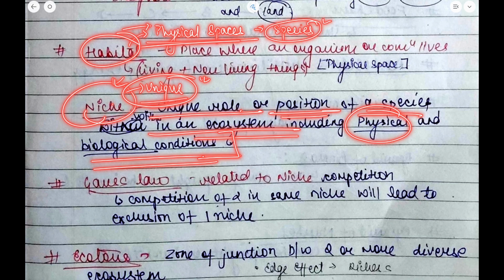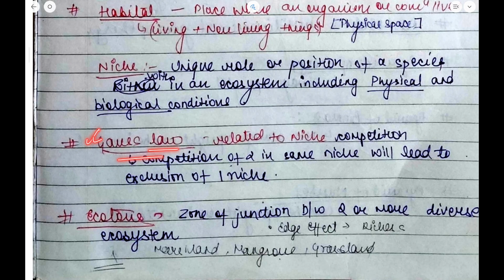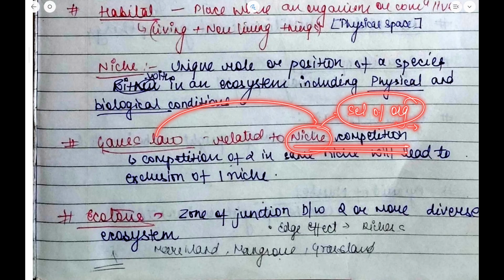Okay, this is just a revision class, so I'm trying to best explain the main difference, so that if any such question comes in your exam, you would be able to eliminate options. Now, what is the Gause law then? Now, this Gause law is related to niche competition. It means that there are different organisms which have competition.